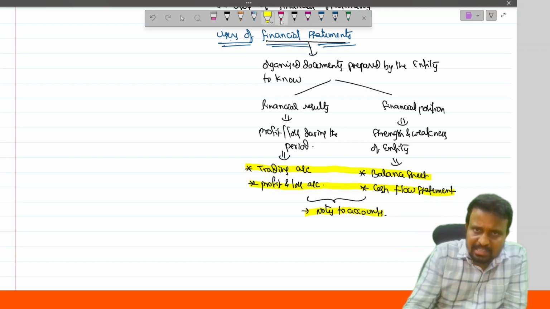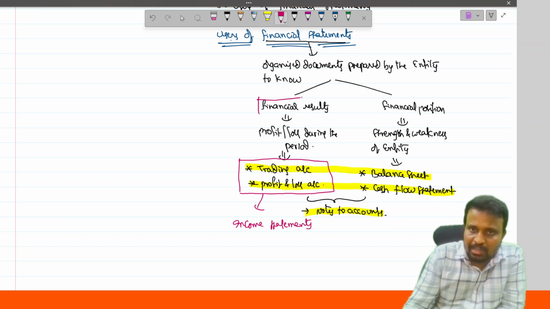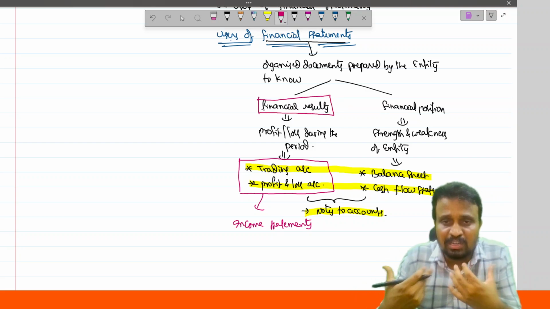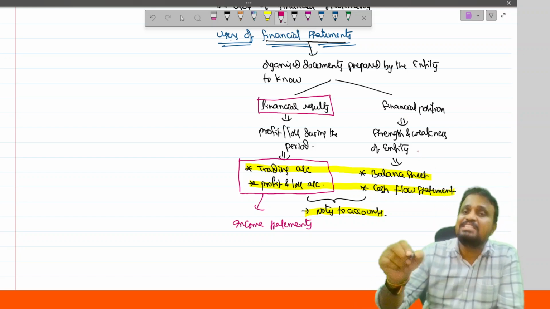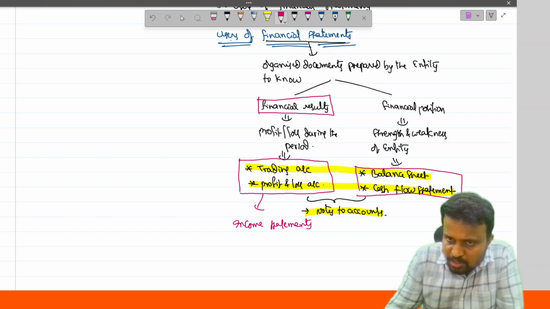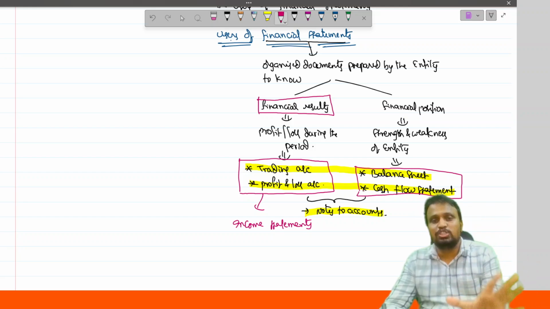Okay, these are general. Here, the trading account and the profit and loss account are generally called the income statement. Income statements are used to ascertain the financial results of the entity, that is, the current year profit or current year loss. And financial position is ascertained by using the assets and liabilities of the entity, by preparing the balance sheet and the cash flow statement. The cash flow statement is exclusively used to calculate the cash position of the entity.